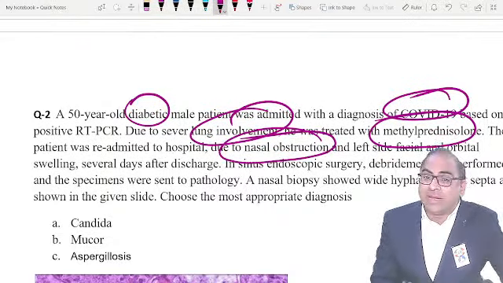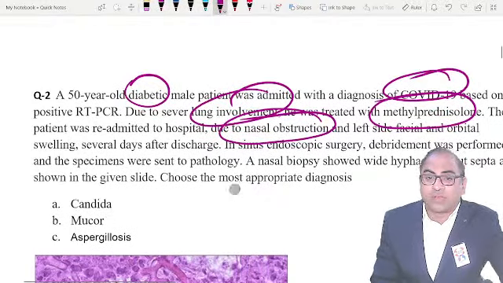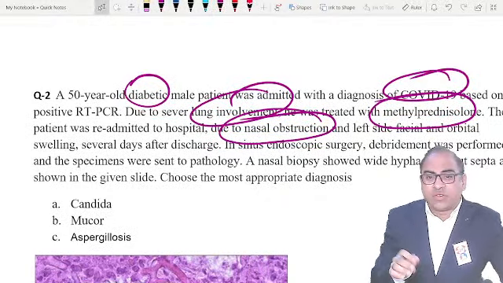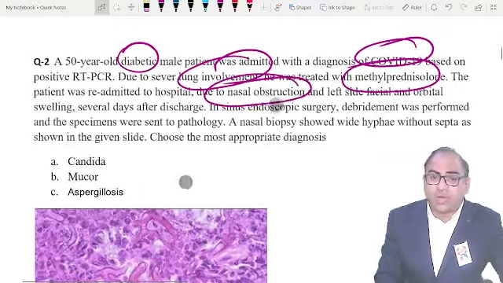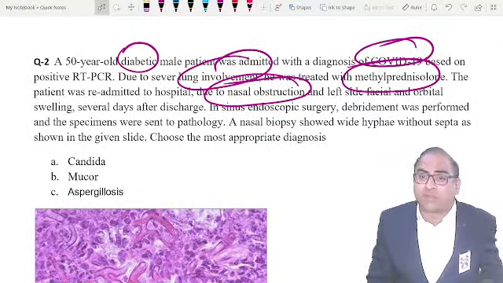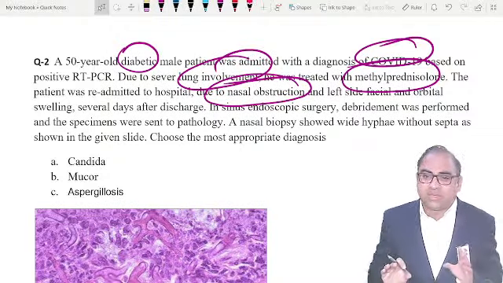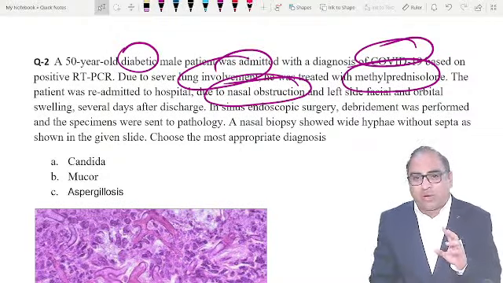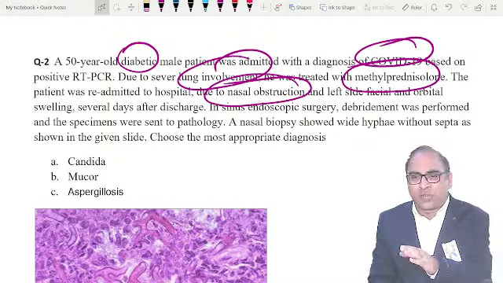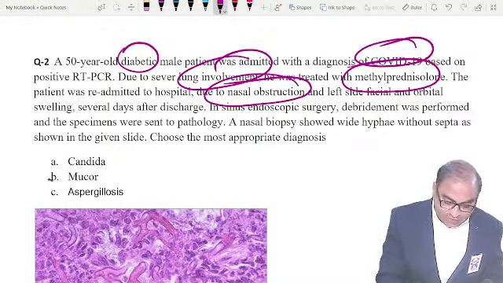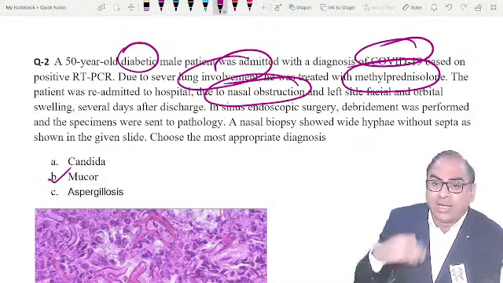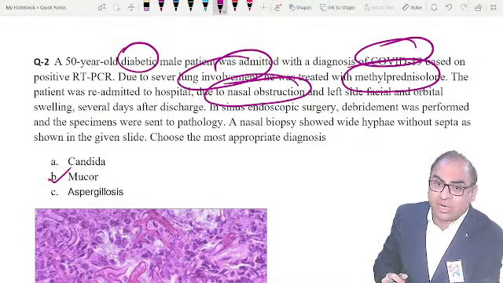From here, the ENT segment starts. The patient was having some orbital swelling after the discharge. Endoscopic surgery, debridement was done. They have shown some histopath finding, and the examiner was asking the diagnosis. Even if you don't see the image, even if you have no idea of hyphae, septate or non-septate, it hardly makes a difference. I will directly jump on mucor and jump to the next MCQ. Am I understandable? Clear? So, the right answer.